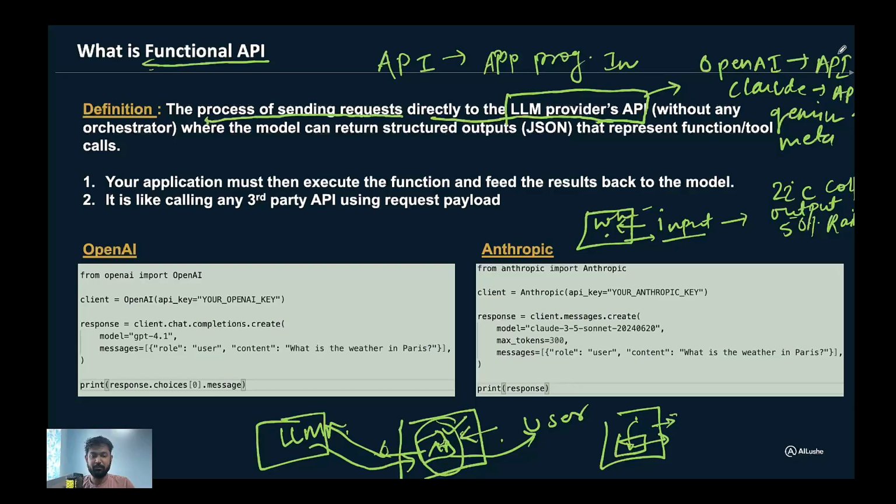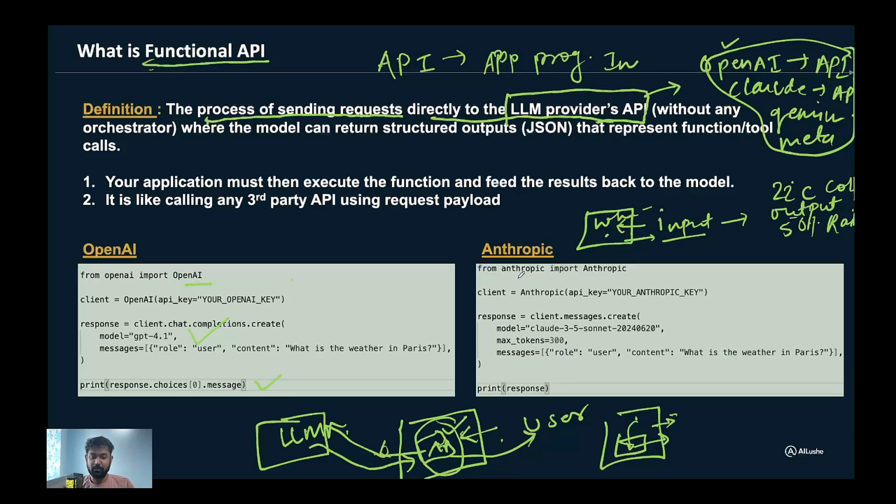So each of the providers gives its respective API, which you can see in this image. This function is calling OpenAI, where we call the OpenAI API and pass in what is the weather in Paris, and finally we get some response back. So that's how we call the OpenAI API.